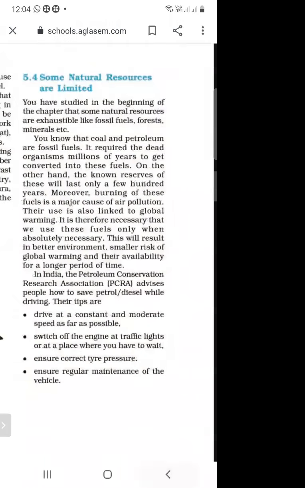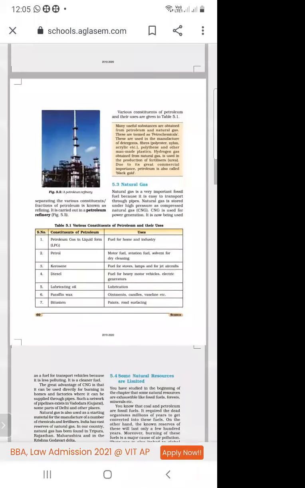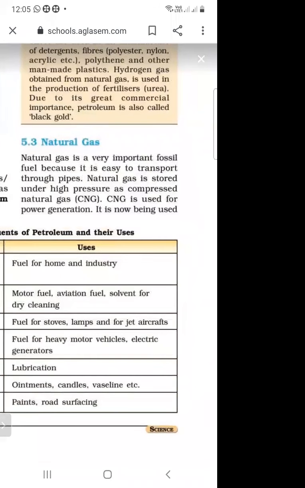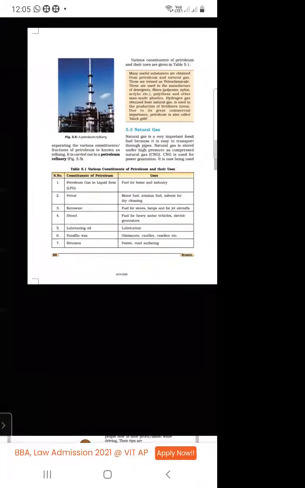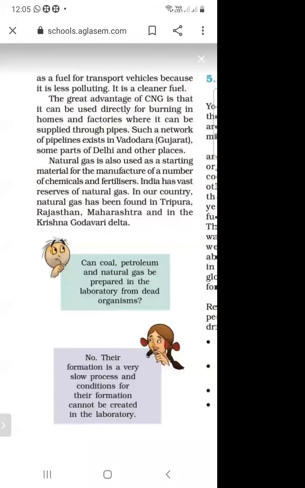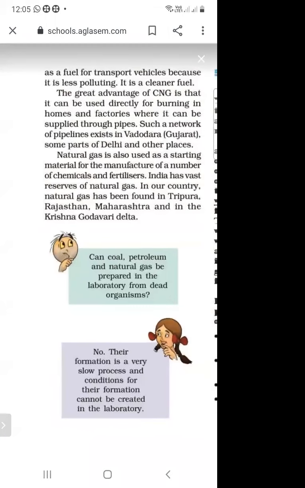You have to remember what natural gas is, how natural gas and CNG are obtained, what the full form of CNG is, and what its use is. It is used for power generation and also as a fuel in vehicles. Why do we use CNG in vehicles?